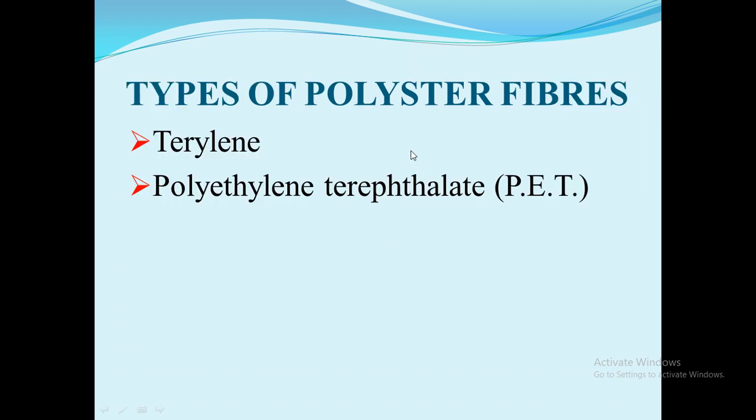Next, we come to the types of polyester. The first one is Terlen. Terlen is a popular polyester. It can be drawn into very fine fibers that can be woven like any other yarn. The next one is polyethylene terephthalate, that is PET. The PET is a very familiar form of polyester, and it is used for making bottles, utensils, etc.